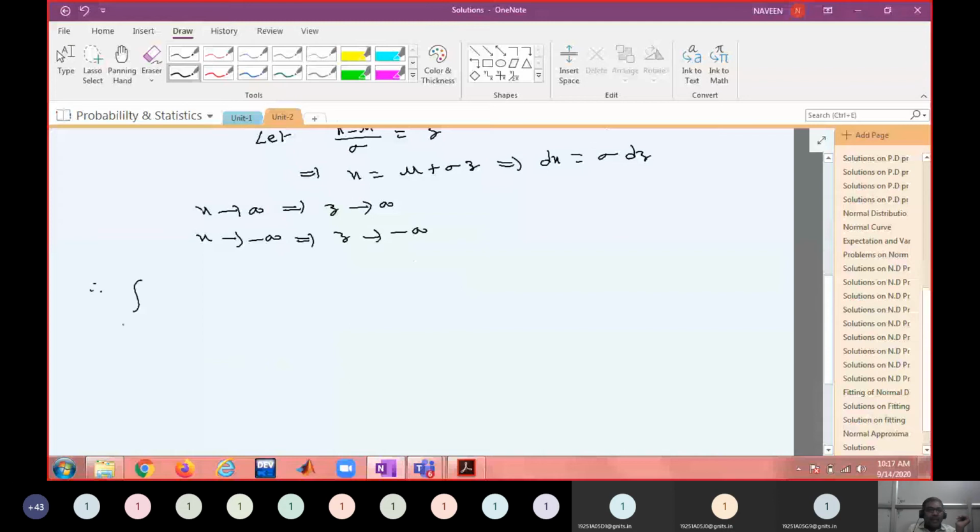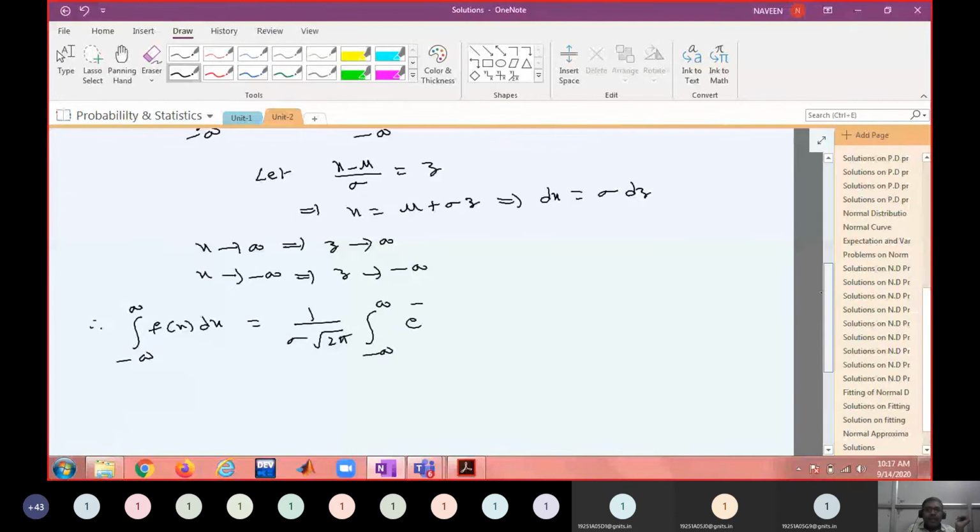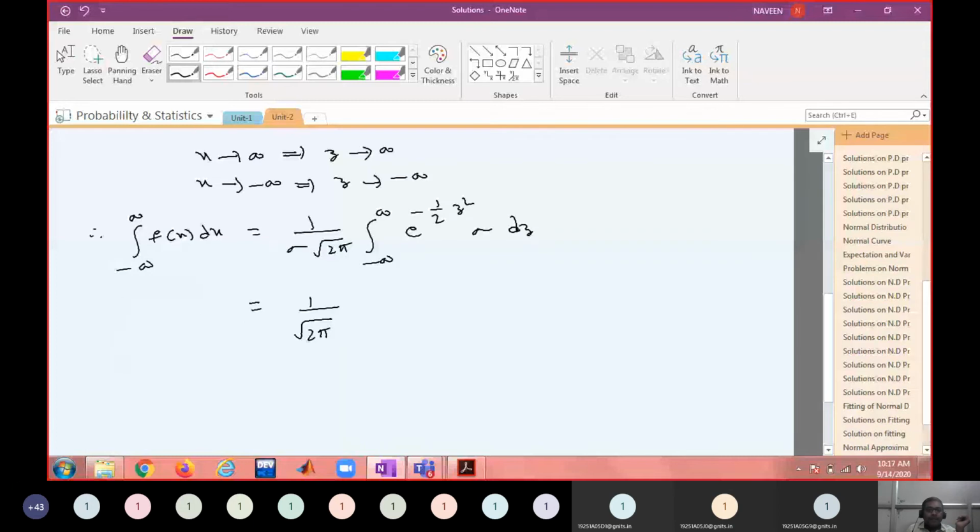Therefore, the integral from minus infinity to infinity of f of x dx equals 1 by sigma root 2 pi, which is a constant, so I can write it outside, times the integral from minus infinity to infinity of e power minus, where x minus mu by sigma I am considering as z, so minus 1 by 2 z square. What is dz? dx is sigma dz. Do you agree? So sigma gets cancelled. 1 by root 2 pi, integral from minus infinity to infinity of e power minus 1 by 2 z square.